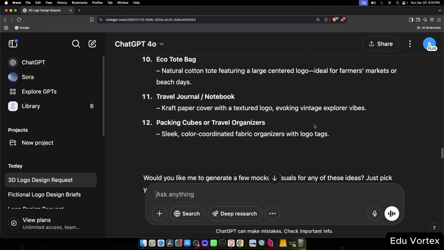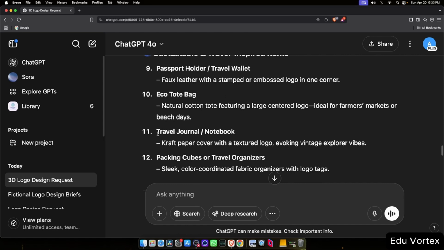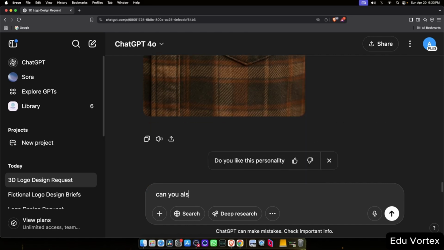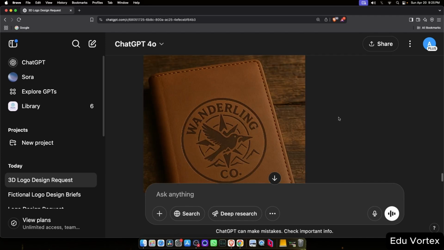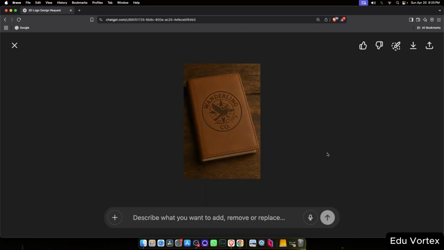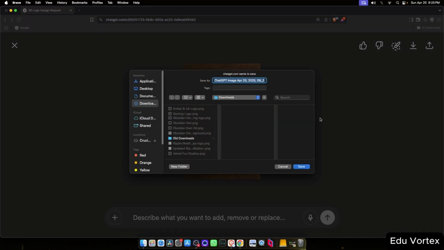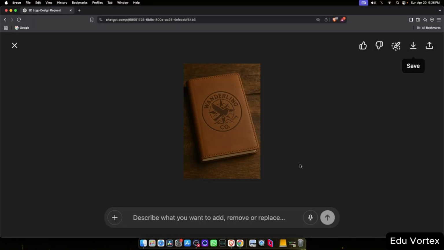Let's try one more. This time, I'm picking the travel journal notebook from the suggestions. I'll send the prompt and wait for the result. And there we go, another really nice mock-up. The logo's been applied cleanly on the notebook, and it looks exactly like a real product image you could use if you were selling branded merchandise.